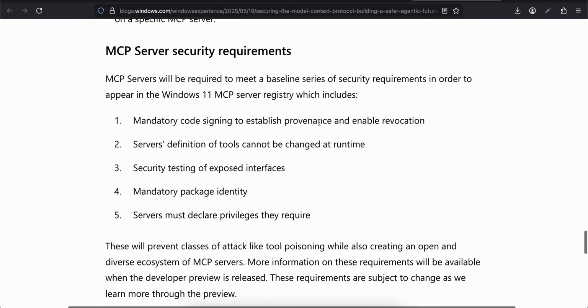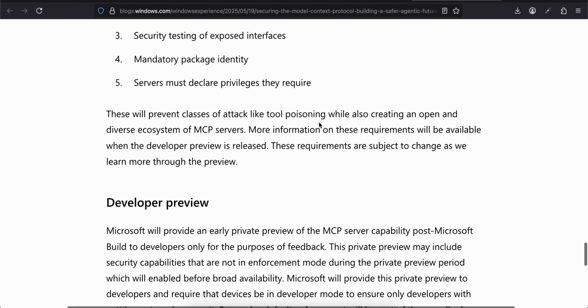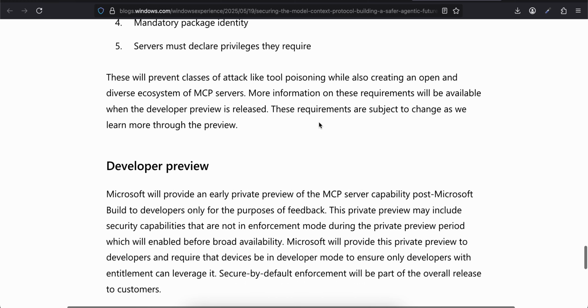MCP server security requirements. MCP servers will be required to meet a baseline series of security requirements in order to appear in the Windows 11 MCP server registry, which includes mandatory code signing to establish provenance and enable revocation. Server's definition of tools cannot be changed at runtime. Security testing of exposed interfaces. Mandatory package identity. Servers must declare privileges they require. This will prevent classes of attack like tool poisoning while also creating an open and diverse ecosystem of MCP servers.